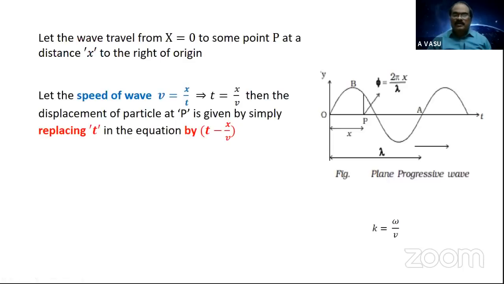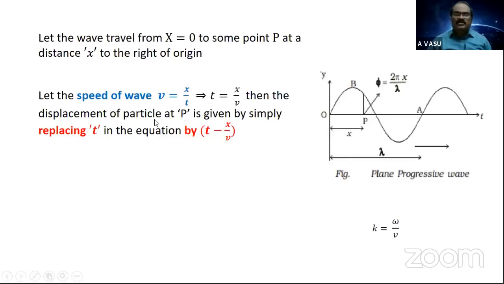Suppose the wave is traveling with a speed v. What is speed? Generally, distance covered by time taken. So let the speed of the wave v be equal to x by t. What is x? It is the distance traveled by the wave in time t, from which you get t equals x by v.